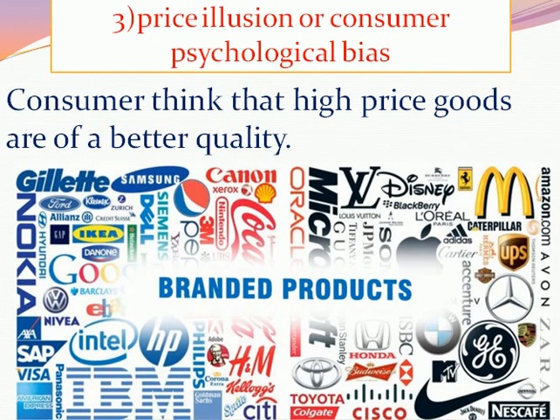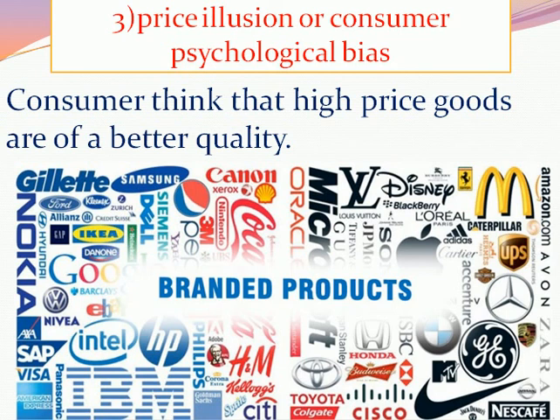Now next, price illusion or consumer psychological bias. There is a psychological tendency of the consumer that they think the branded product, the company's product, will be a good product for consumption. Consumers think that high price goods are of better quality, that is why the price of those products is high.